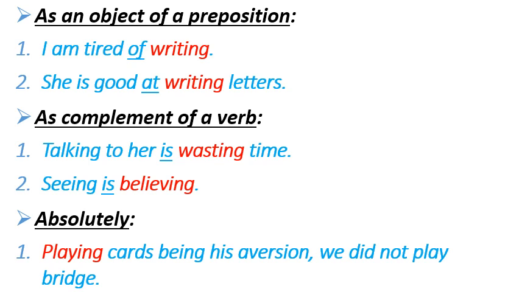So when a present participle functioning as a noun, a gerund, in a sentence follows a verb to be, at that time it is called an absolute phrase. So here, playing cards is a gerund and it is used as a noun here, and we can say it is a compound noun also.